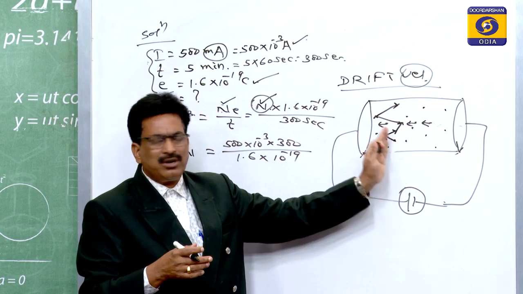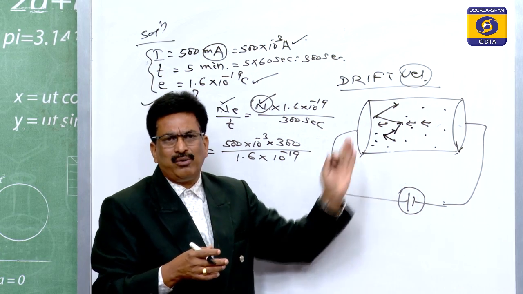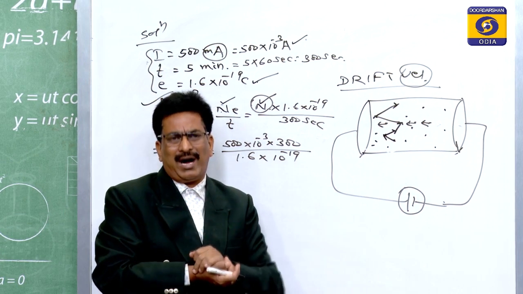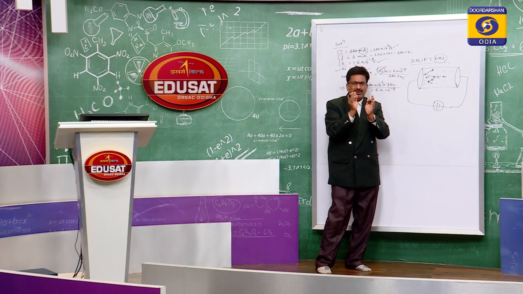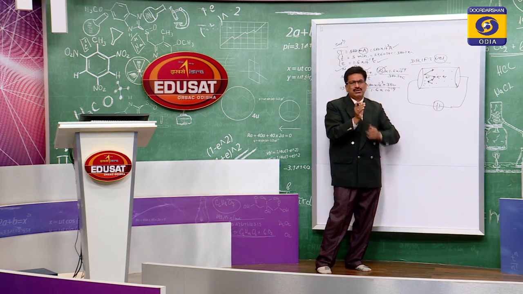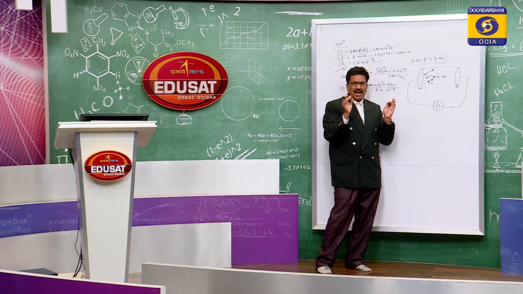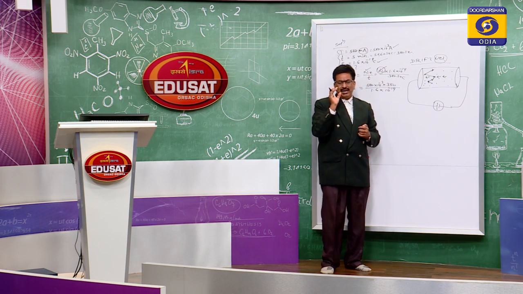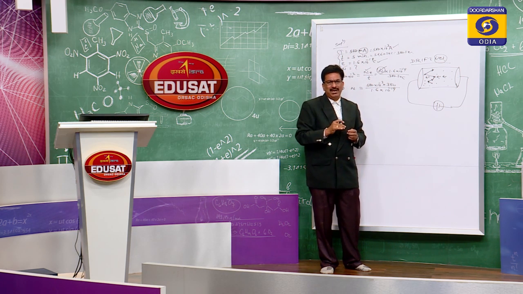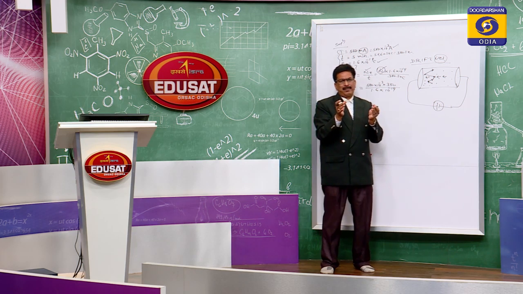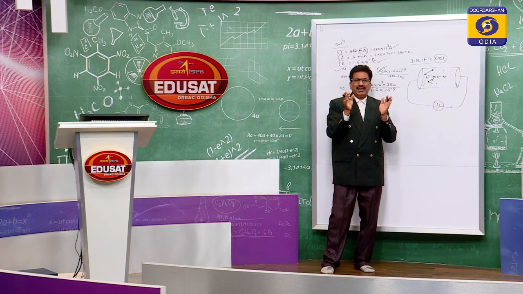Since their numbers are so high, if we look at them, they all look like they are at rest. As an example, during a car festival, when lakhs of people are gathered there and the cameraman is focusing the camera towards that crowd, all the people present there look like they are at rest.